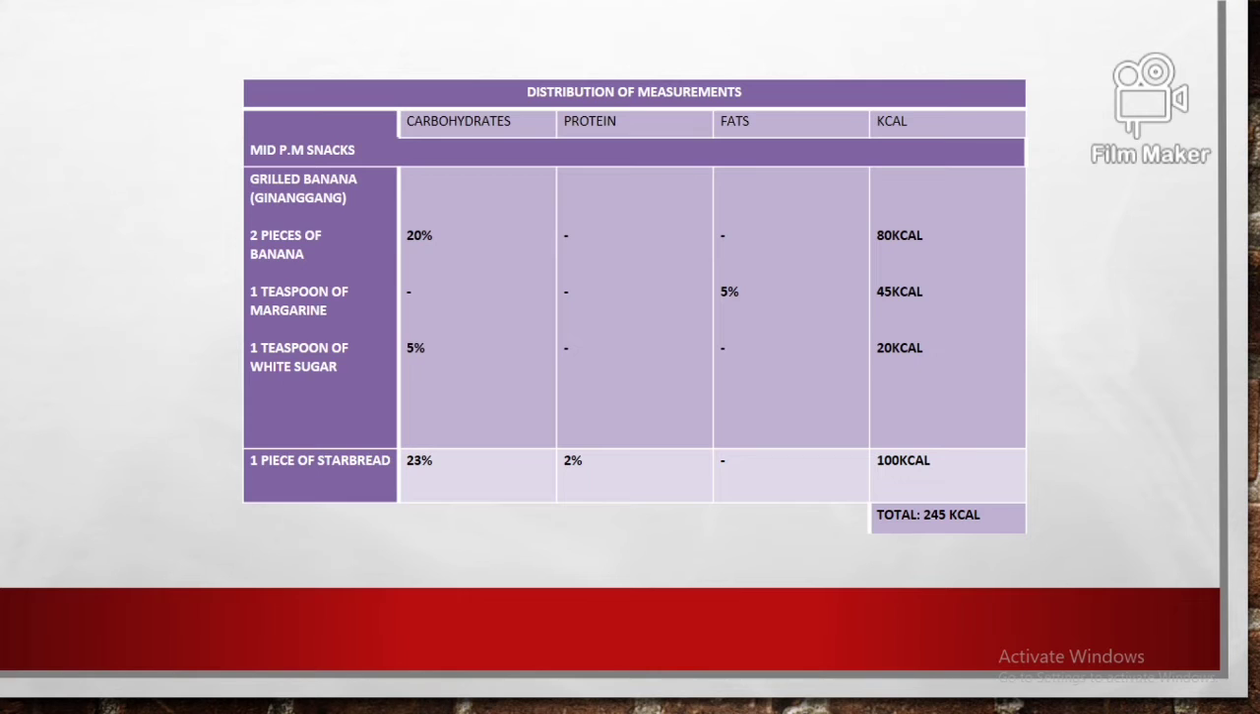Now for the 1 piece of star bread, it will be 25% carbohydrates and 2% protein, with a total of 100 kcal. And the total kcal of his mid-PM snack will be 245 kcal.